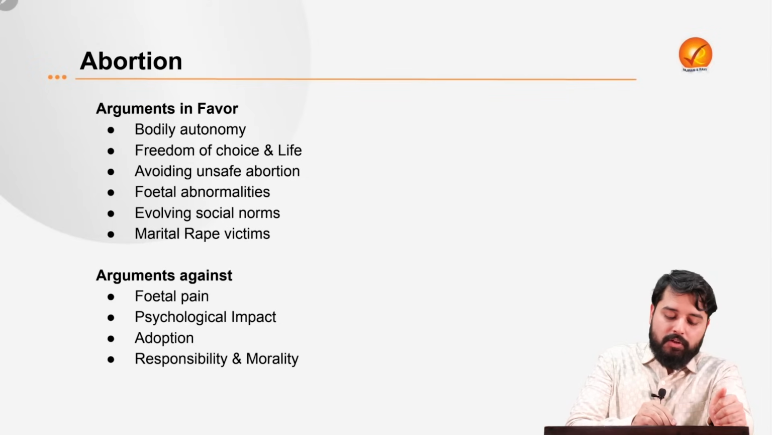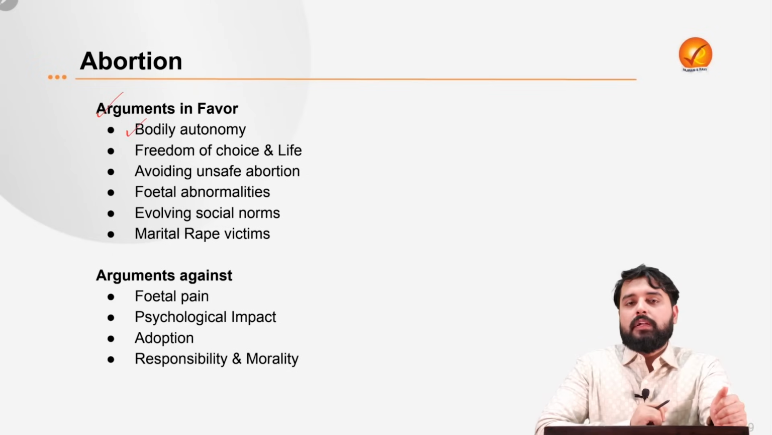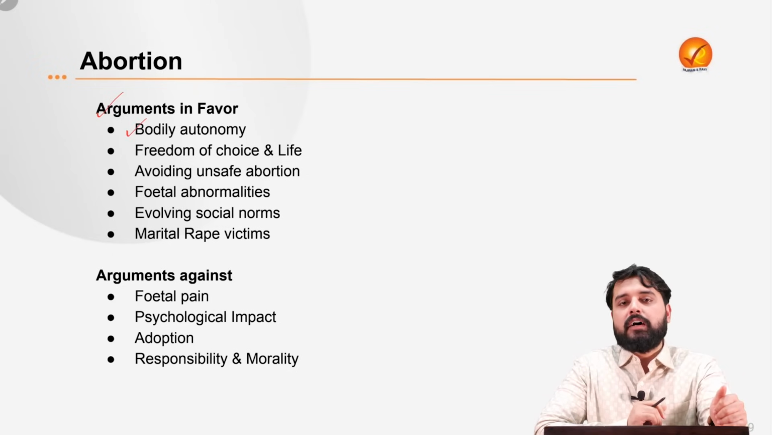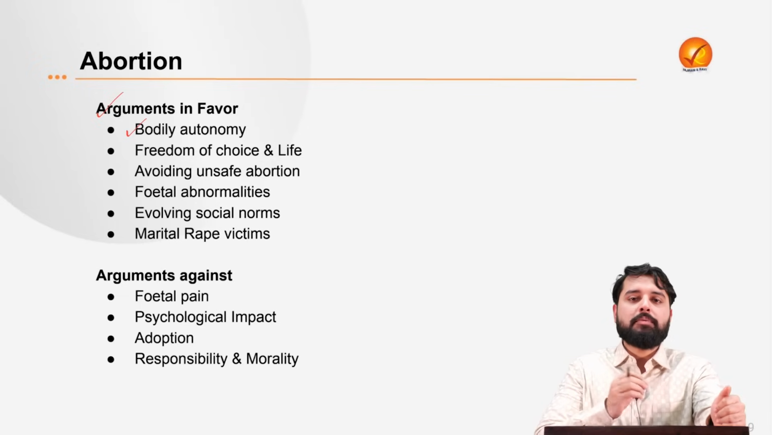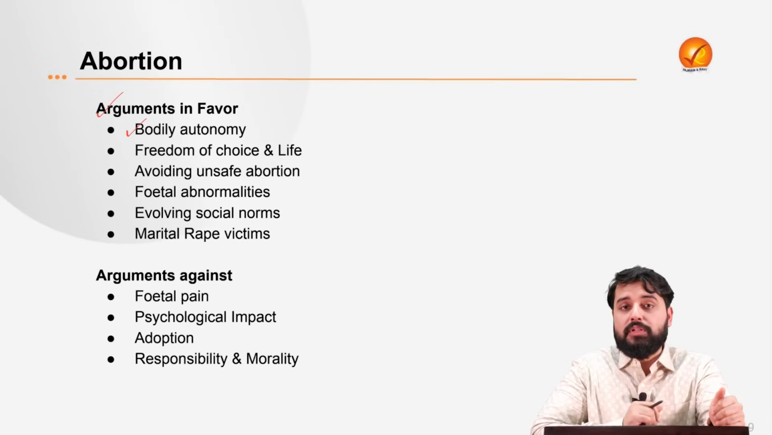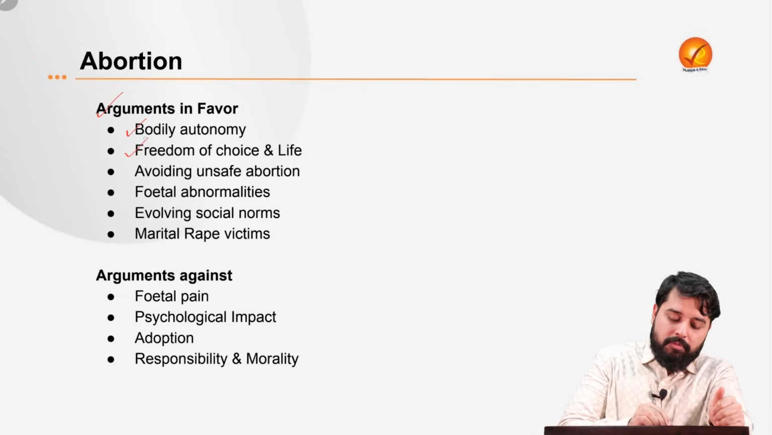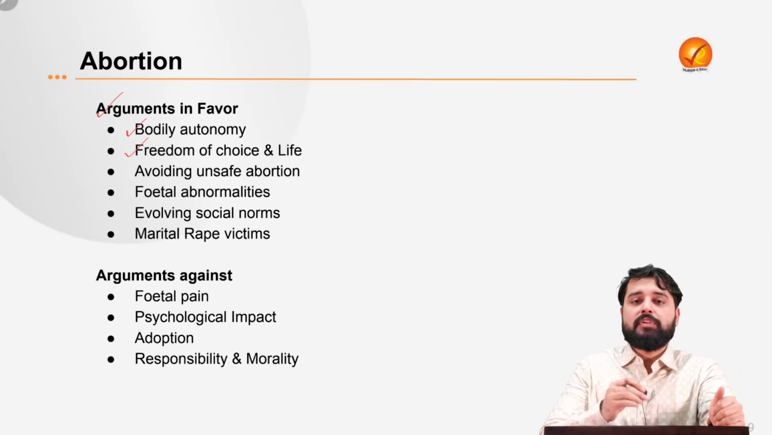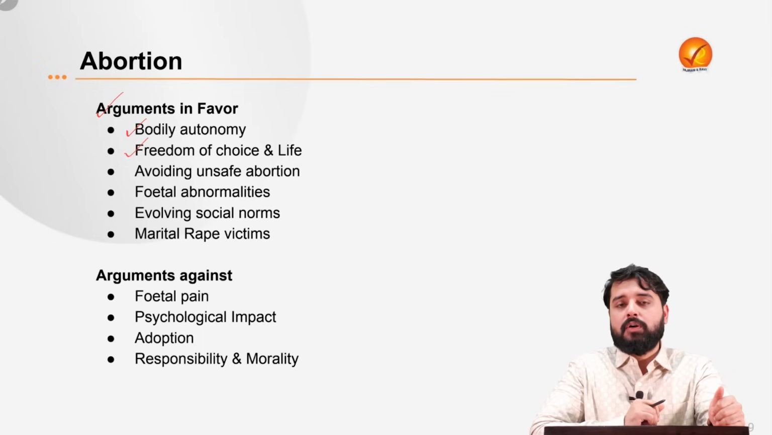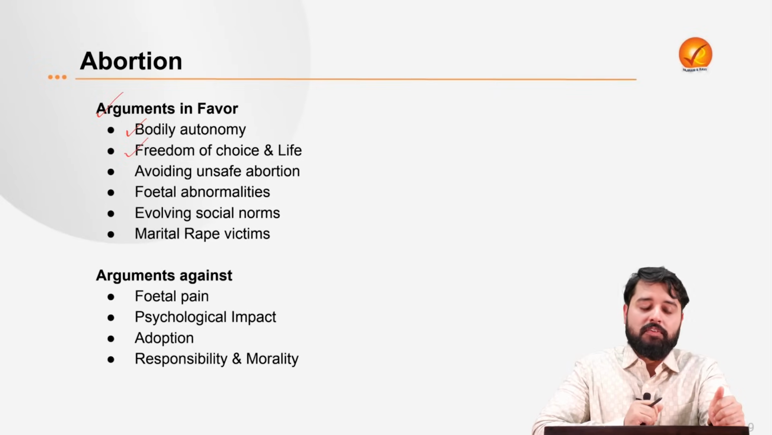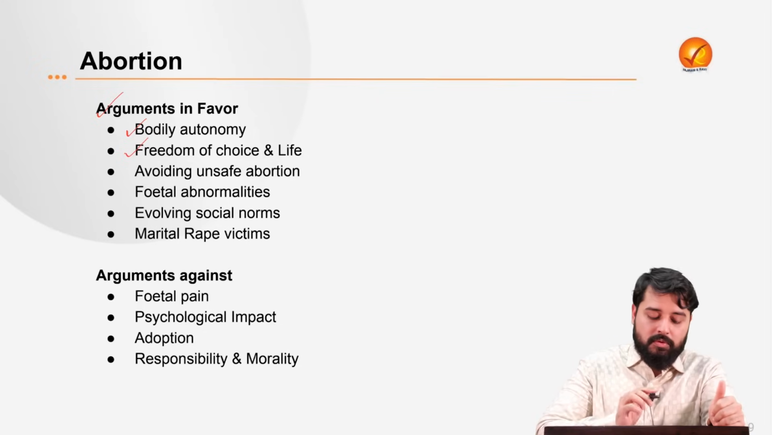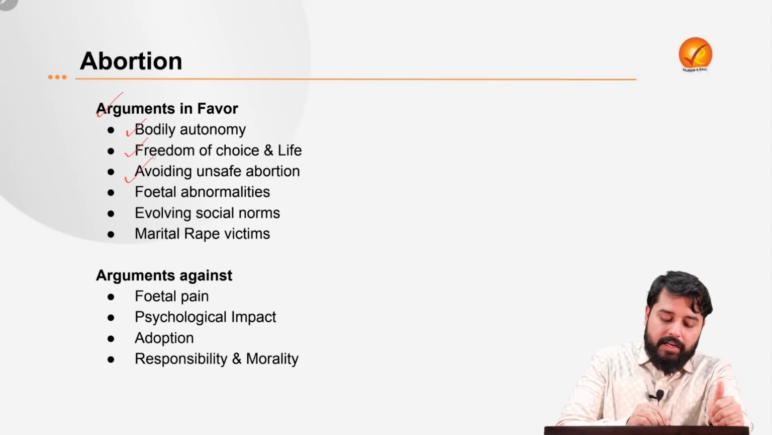Now let's look at the arguments in favor first. That women should be allowed to abort because they have bodily autonomy, that the right to have that reproductive choice should be given to the women. Second, the freedom of choice and life course will be impacted if they are not allowed to abort, that is the future course of life, the career, etc. will be impacted, therefore they should be allowed to have that freedom.